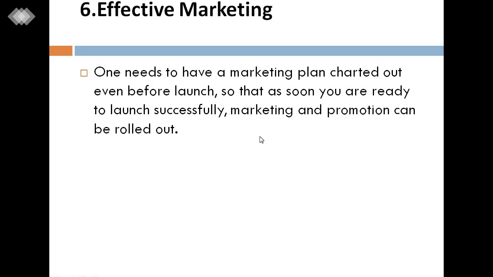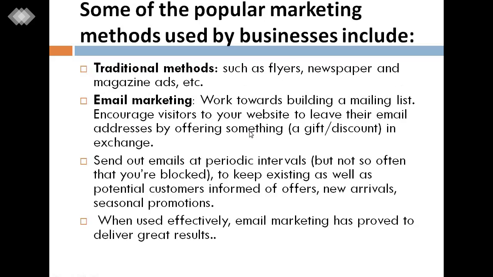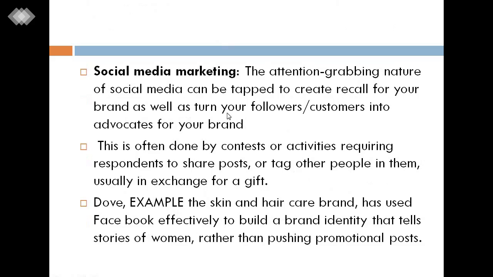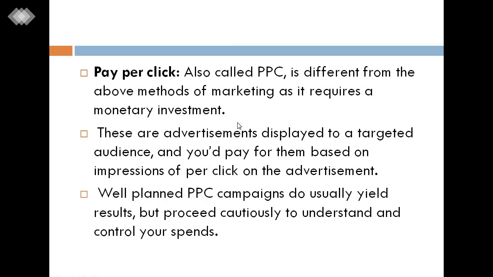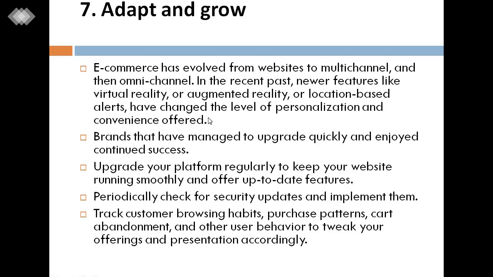And effective marketing, the sixth step, includes traditional methods like email marketing, social media marketing, and PPC, pay per click. And last is adapt and grow, the seventh method, by which brands have managed to upgrade quickly and enjoy continuous success.